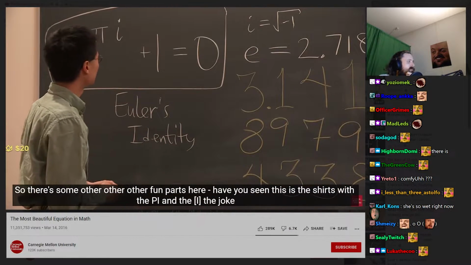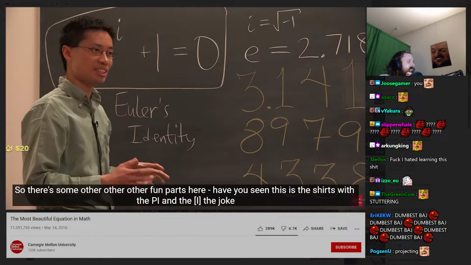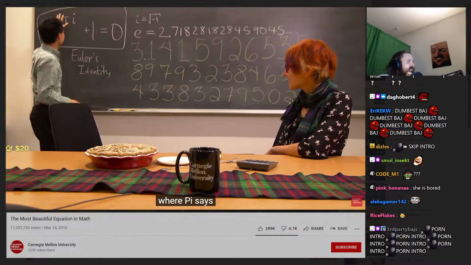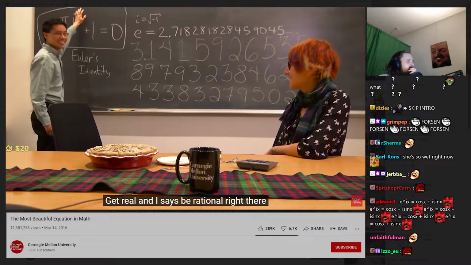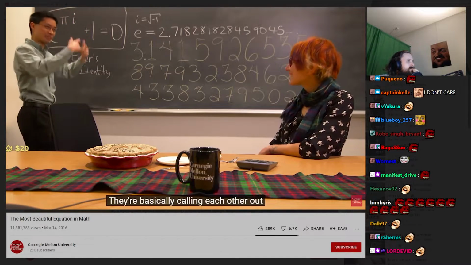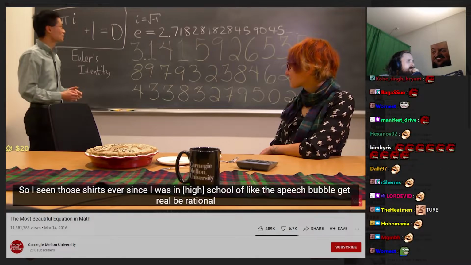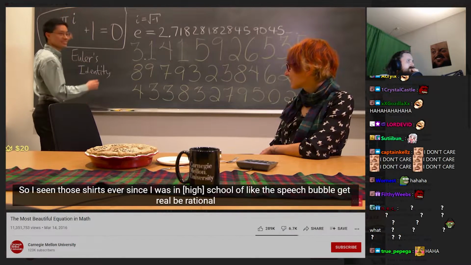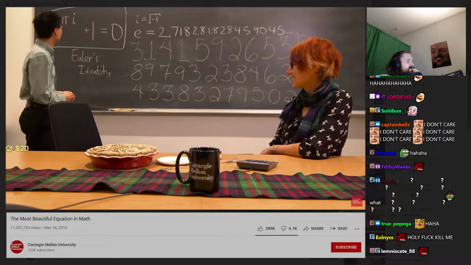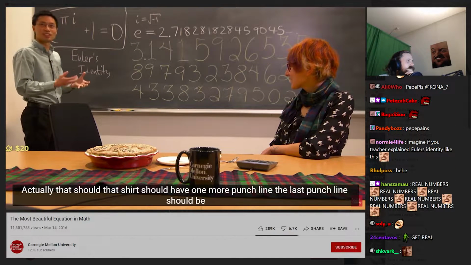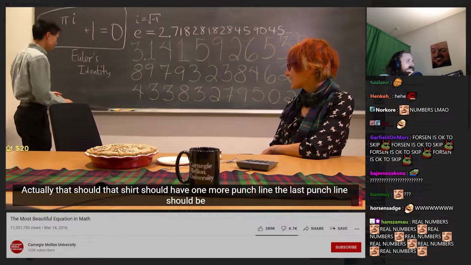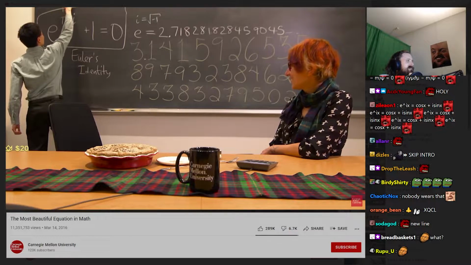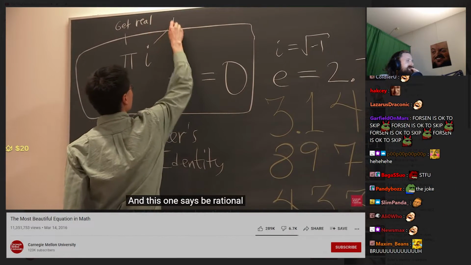So there's some other fun parts here too. Have you seen the shirts with the pi and the i, the joke? Oh, yeah. Where pi says, get real, and i says, be rational, right? And they're basically calling each other out. I've seen those shirts ever since I was in high school. It was like the speech bubble, get real, be rational. It's like the pot calling the kettle black. But actually, that shirt should have one more punchline. The last punchline should be, well, let me write the joke first. This one says, get real. And this one says, be rational.